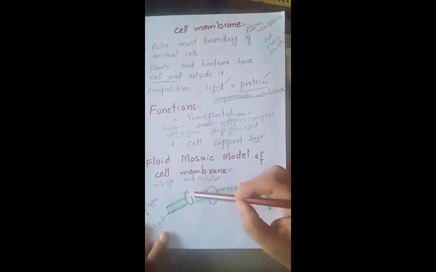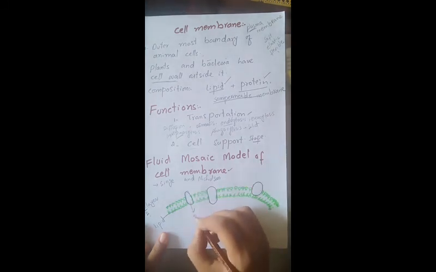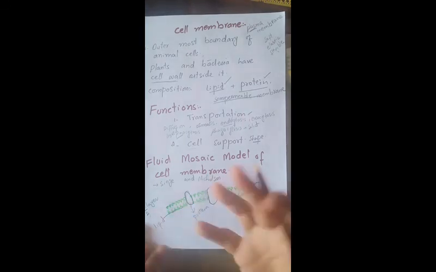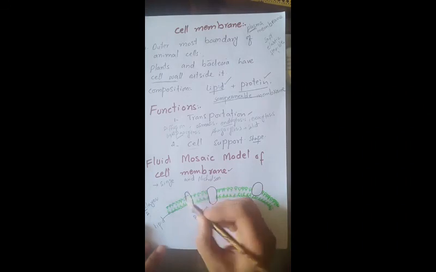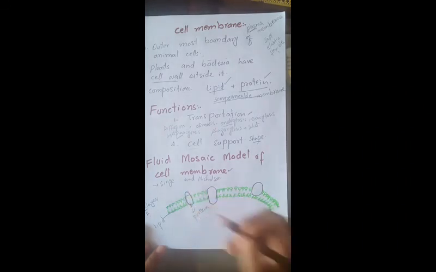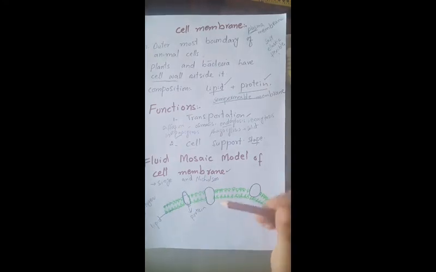Protein molecules float in this lipid fluid like icebergs. Have you ever heard about icebergs? They float on the surface of the water, and may be above the surface and also below the surface. In the same way, protein molecules float like icebergs in the sea of lipid bilayer.